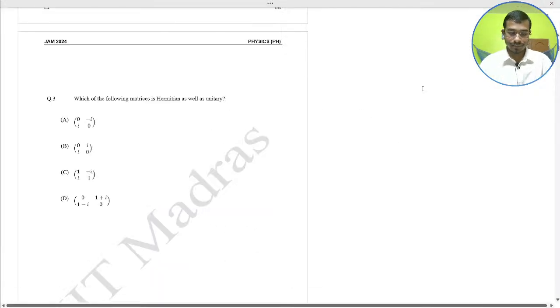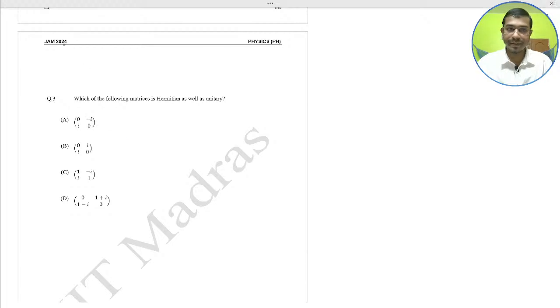So first of all, the matrix M is 0 minus i, i 0, where i means the imaginary number. So Hermitian means, let M be the matrix, M dagger should be M, and this is the Hermitian, and the M dagger should be M inverse.